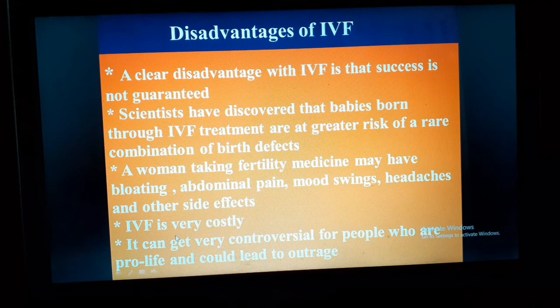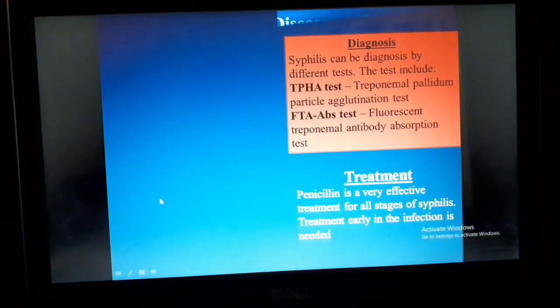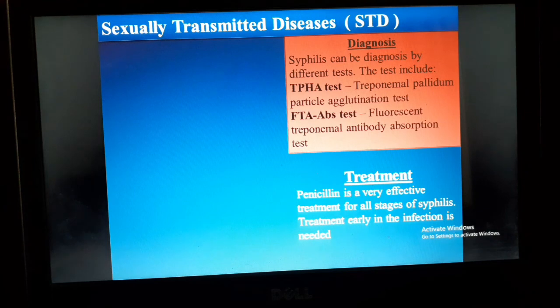Overall, IVF is a very costly process. It can get very controversial for people who are pro-life and could lead to outrage. So, dear students, this is all for the process of IVF.